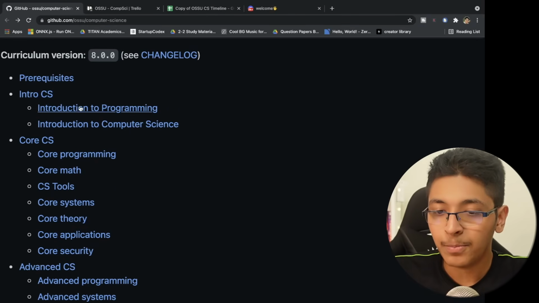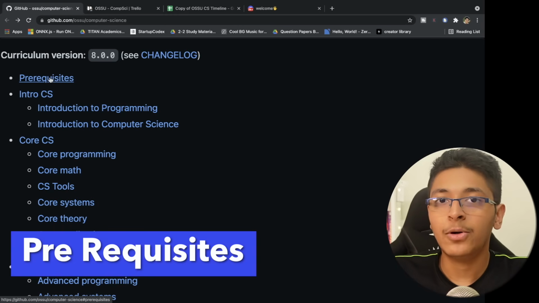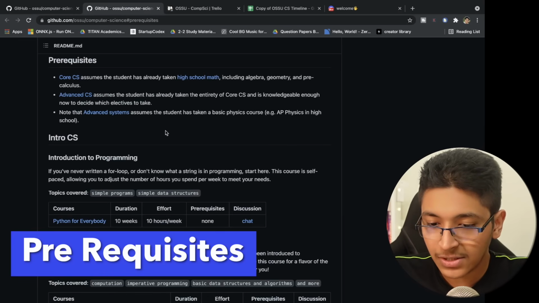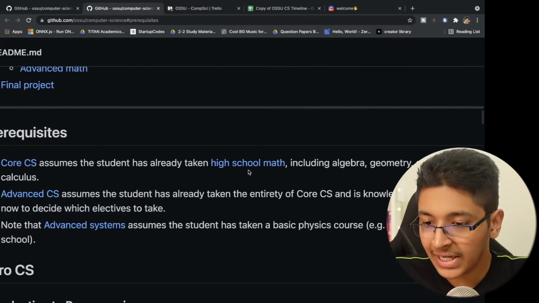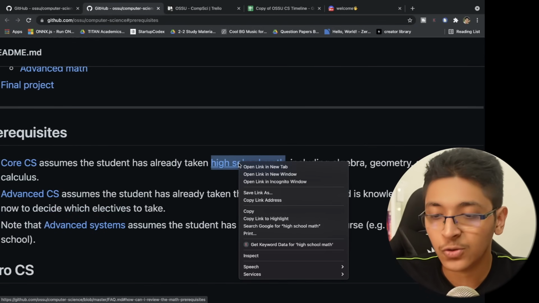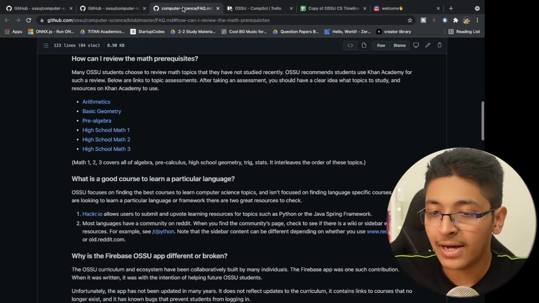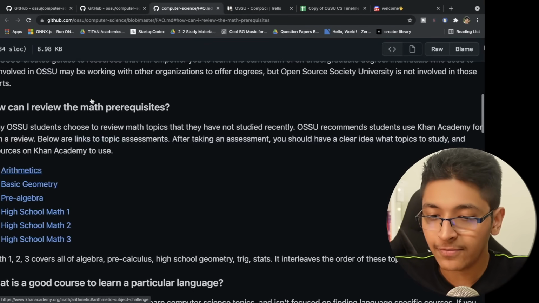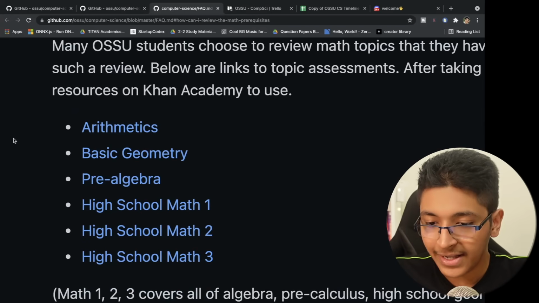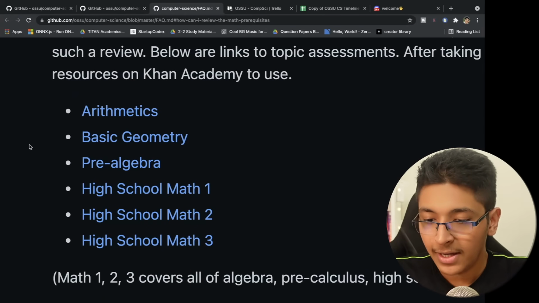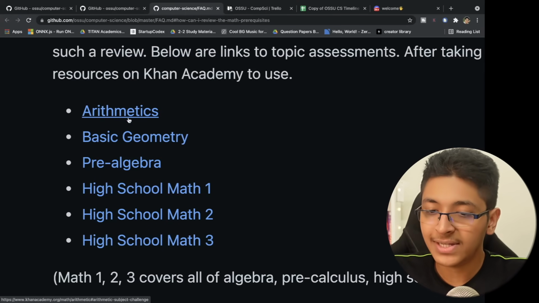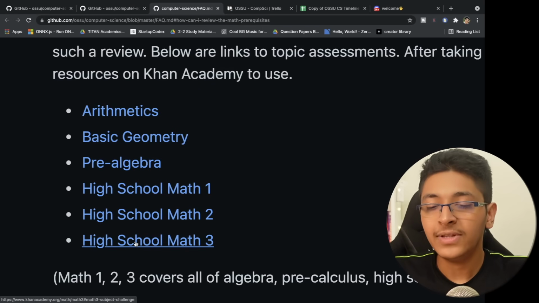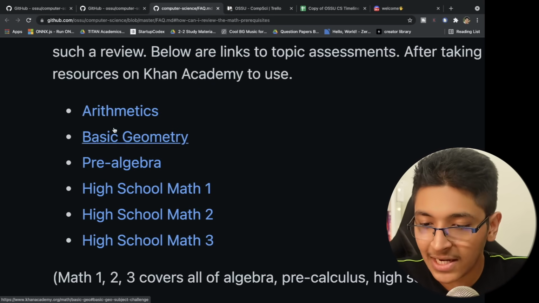So you have the prerequisites. You need to have information about the prerequisites. If you don't know what prerequisites you need to have, this is what they expect from you. You need to have information first of all about high school maths, which I believe if you have already done through 11th and 12th, you would already know. But if you don't, you can look at this right here: arithmetic, basic geometry, pre-algebra, and high school math 1, 2, 3. These are courses available on Khan Academy that you can do for free to learn about all of these basic mathematical concepts, and then we can move ahead.